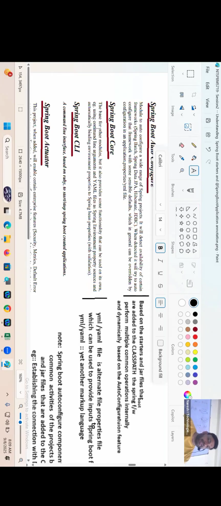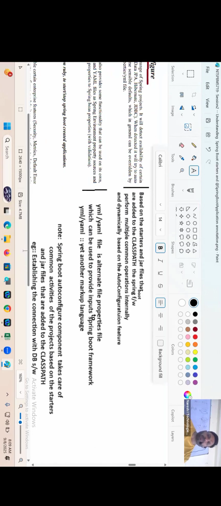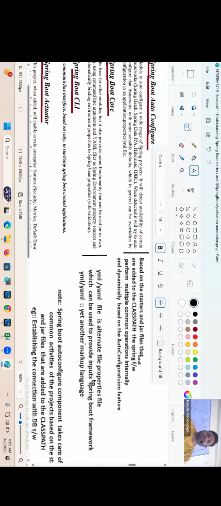It is the base for other modules, but it also provides some functionality that can be used on its own. Using command line arguments, YML files as Spring environment property sources and automatically binding environment properties to Spring Bean properties. Everything will be taken care of by Spring Boot core. Are you understanding my statement, guys? Come on. Which can be used to provide inputs to the Spring Boot framework.